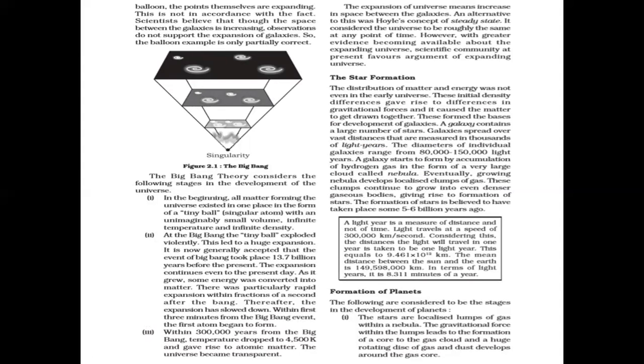The Big Bang Theory considered the following stages. In the beginning, all the matter in the universe, stars, planets, everything, was in a single tiny ball, which is known as singularity, or the single atom, with a small volume and infinite temperature and infinite density.